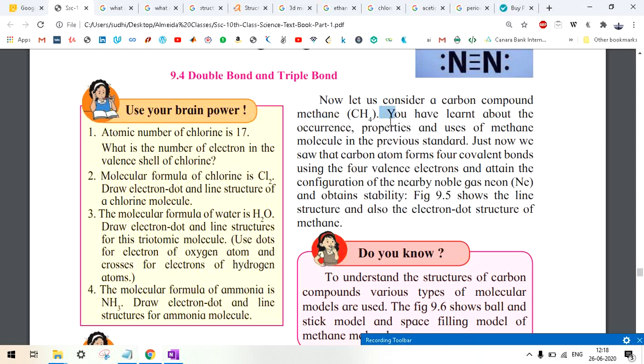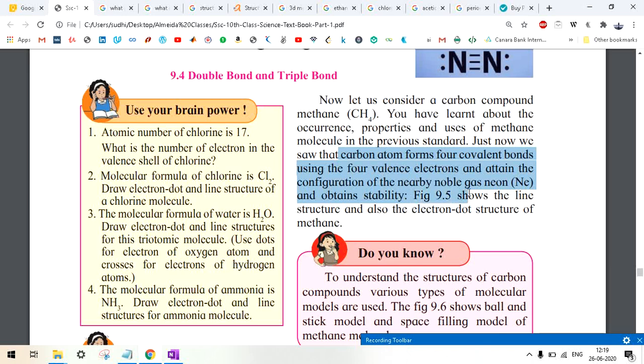So you have learned about the occurrence, properties, and uses of the methane molecule in a previous standard. It means you are familiar with CH4. Just now we saw that the carbon atom forms four covalent bonds using its four valence electrons and attains the configuration of the nearby noble gas neon, obtaining stability.